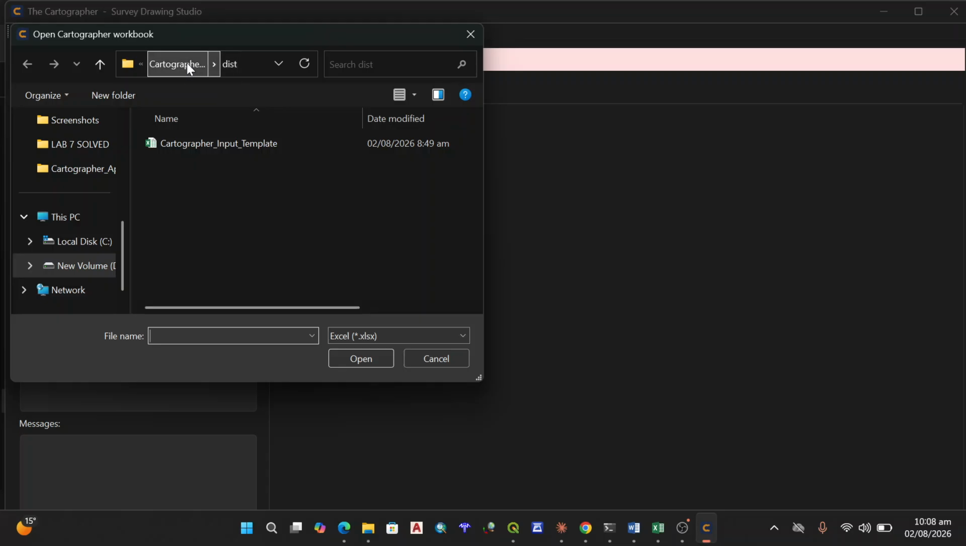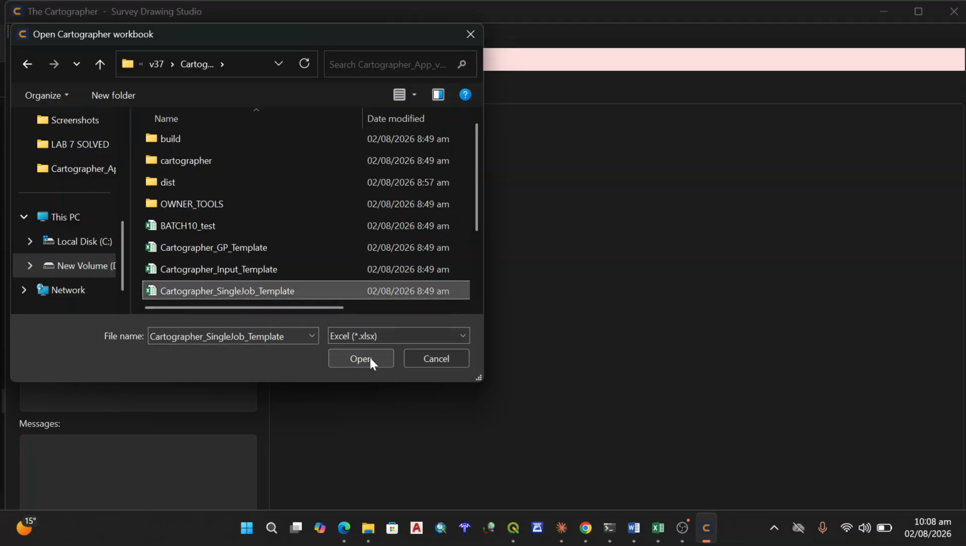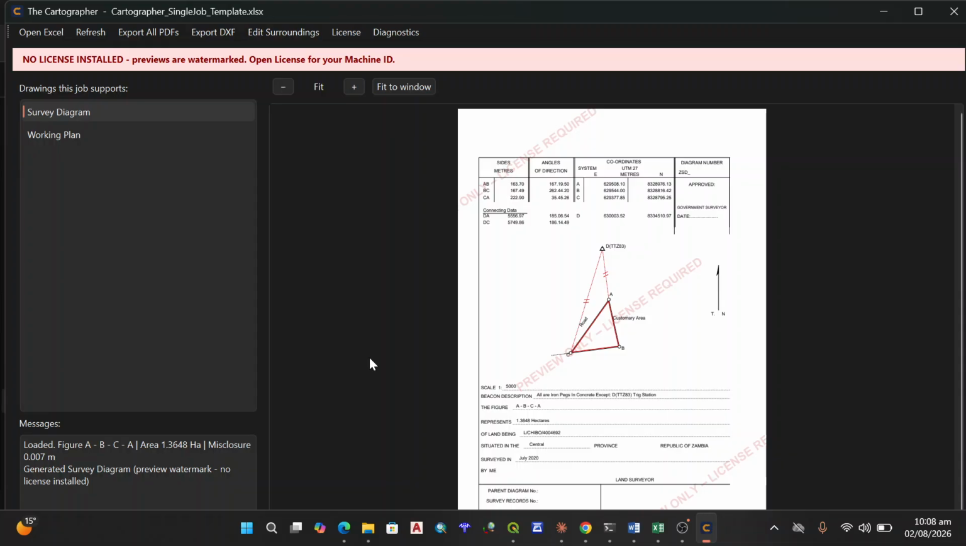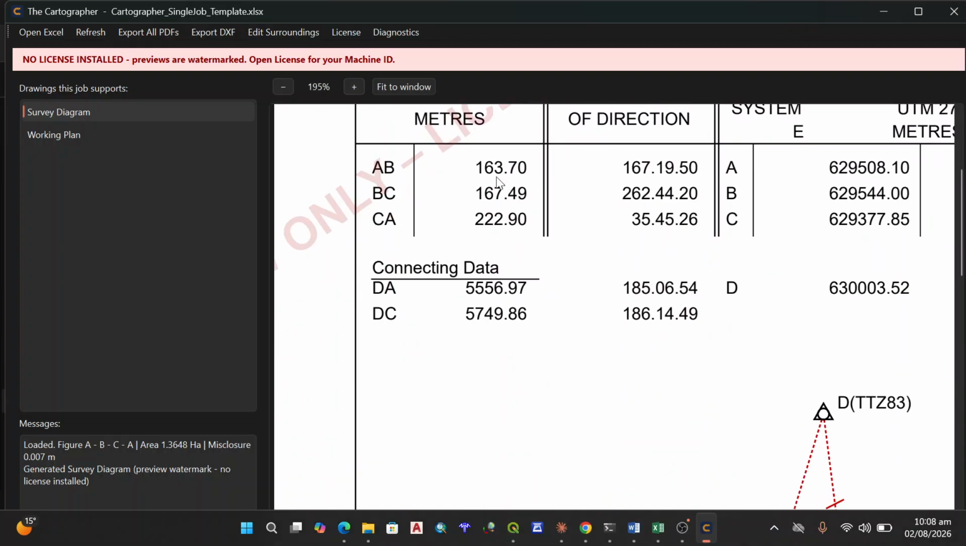For me, I was using the single job template. You can say open. Whenever you open, it will automatically draw your survey diagram. This is what you see. It will round off the distances that are less than 200 and leave the bearings that are more than 200 unrounded.